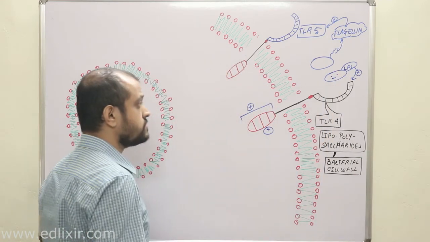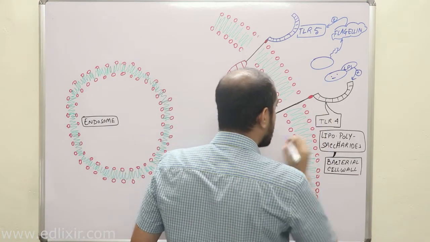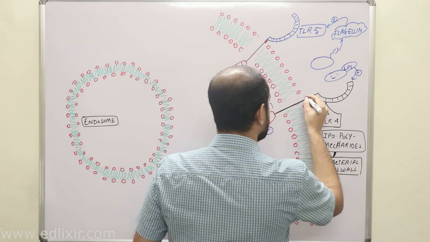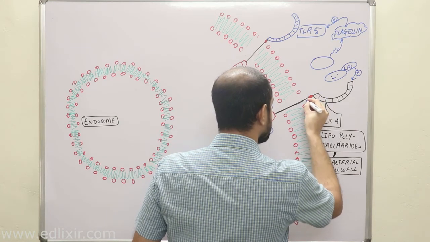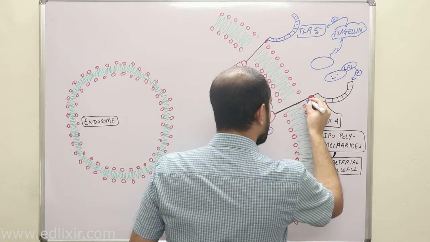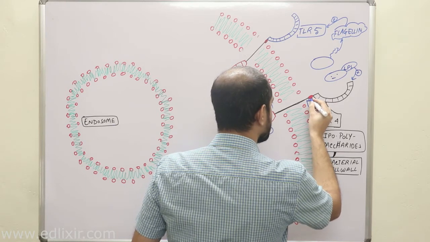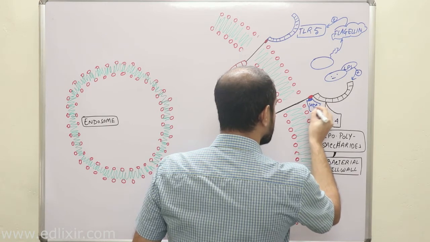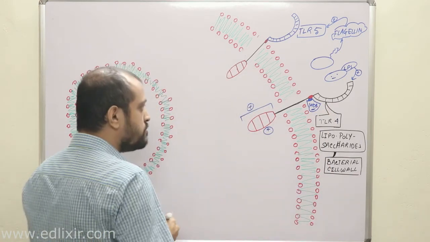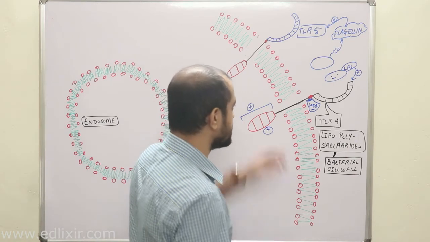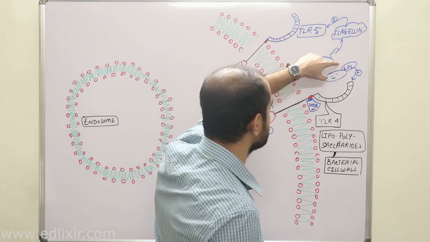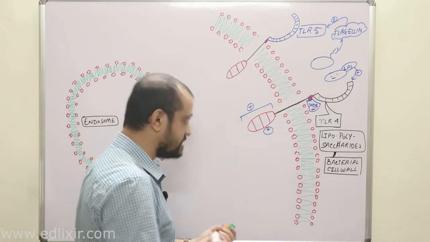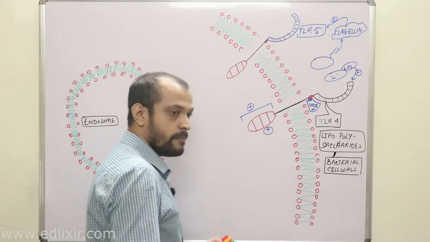that this TLR4 actually is not alone. This TLR4 is assisted by another protein which is associated with it. Clear? This is the only TLR which is associated with another protein, and this protein is known as MD1. Clear? Now listen, MD1 and TLR4 interact with each other, and when this LPS-containing bacteria activates this TLR, then MD1 also gets activated, and these two together now activate the macrophage.